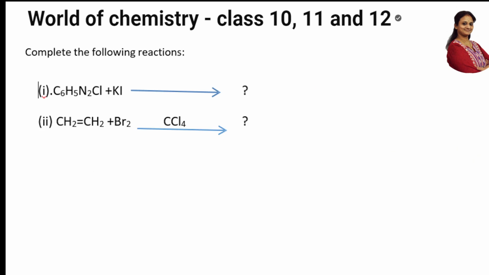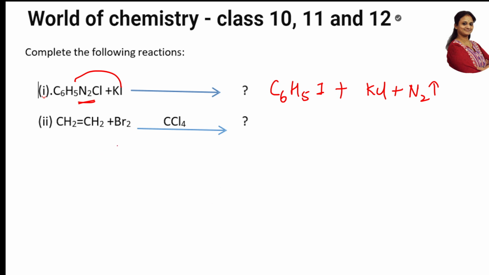Complete the following reactions. Simple questions, students. This is BDC, the benzene diazonium chloride. Once I get it, the only thing I have to do is write that nitrogen gas will escape out and KCl salt will escape out. That's for sure. Now, what is left out? The left out iodine will go and attack this C6H5.